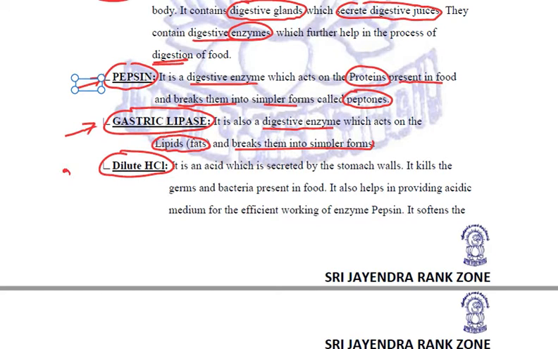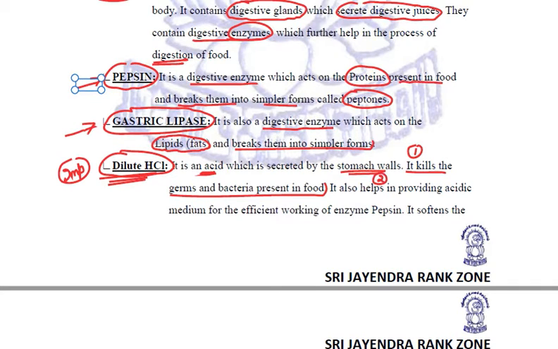The third, and very important, secretion of the stomach is dilute HCl. Now this HCl, hydrochloric acid, is not an enzyme. It is an acid, we know it. This acid is secreted by the stomach walls and it plays a very important role. It has numerous functions. Number one function is that this HCl kills the germs and bacteria present in food.